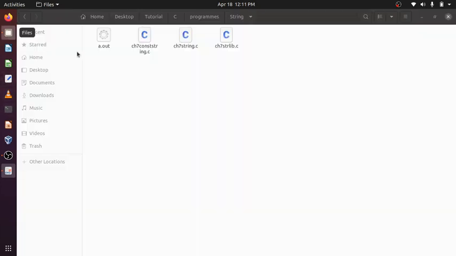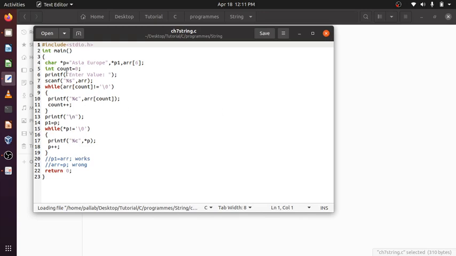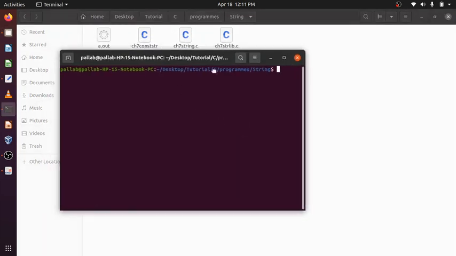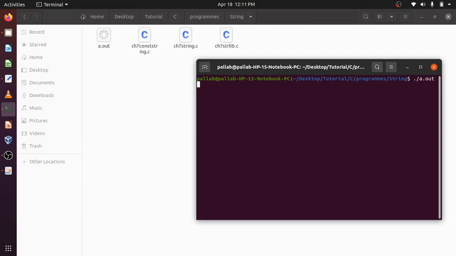Now let us try it with some example. First execute this. Enter value.